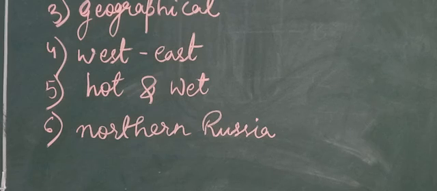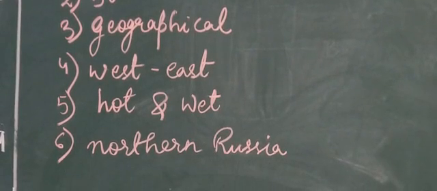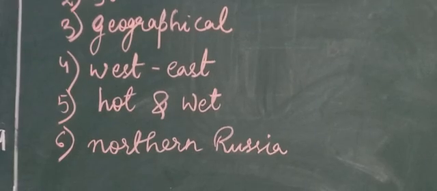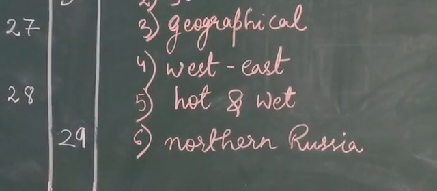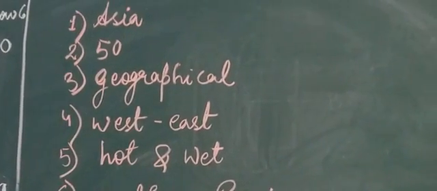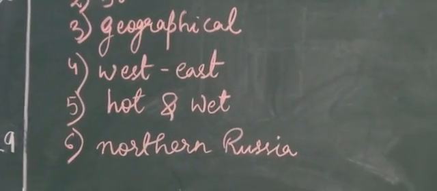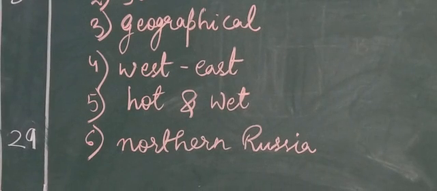Okay, so you write these answers in your book itself, children. You can see here, children. The first one is Asia. Then the second one is 50. Third one is geographical. Fourth one is west, east. Fifth one is hot and wet. And sixth one is northern Russia.